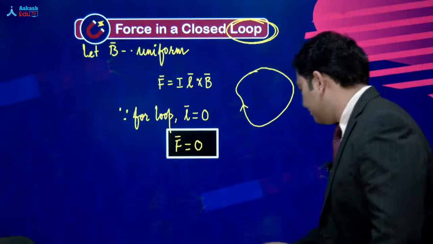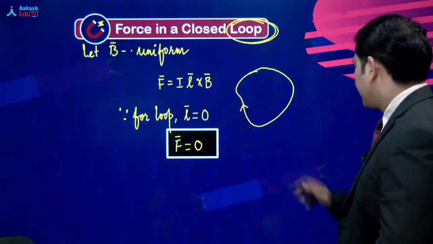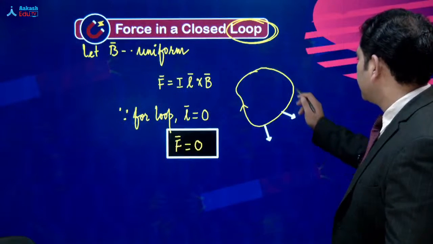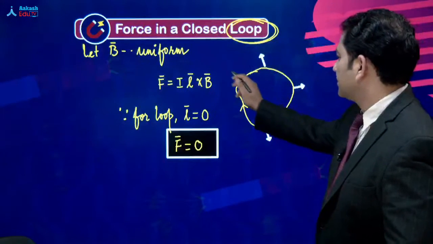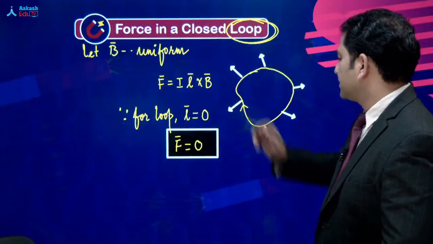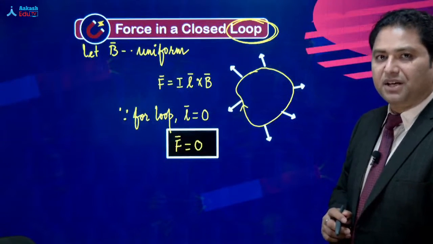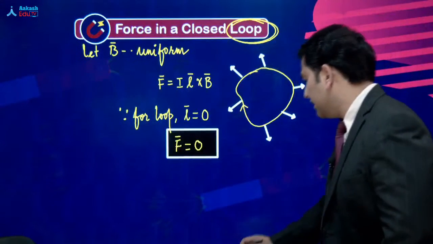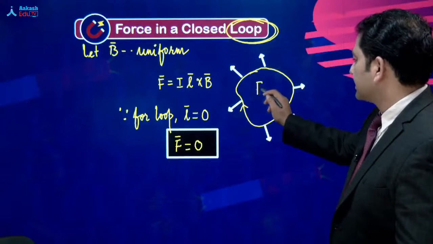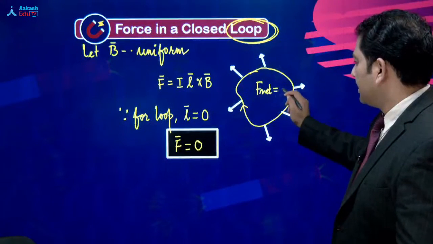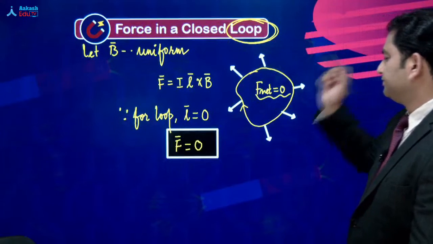But ऐसा बिल्कुल हो सकता है that the individual segment will experience force. The individual segment will experience force, but the net force is 0.